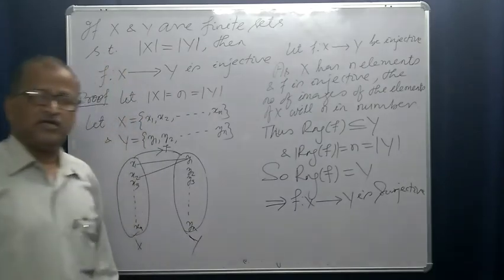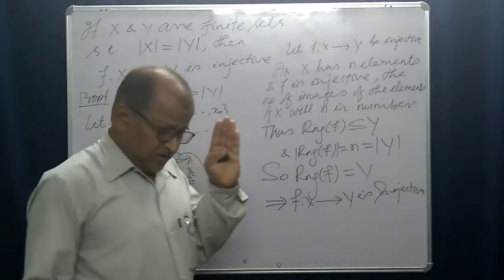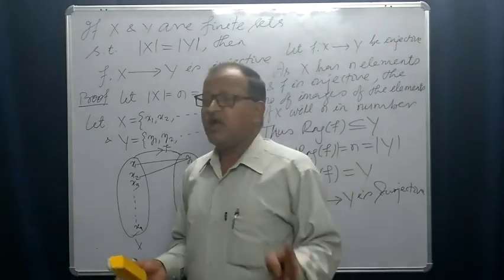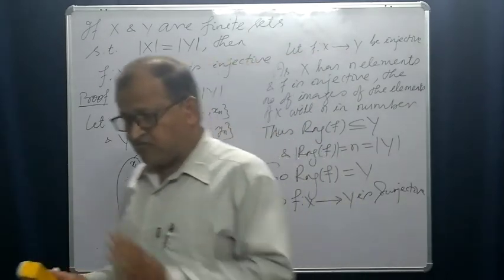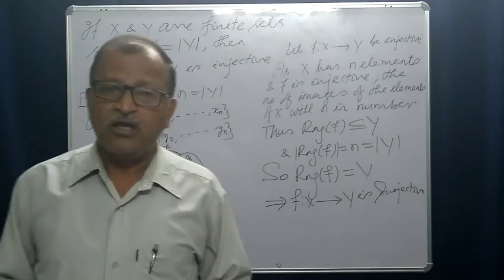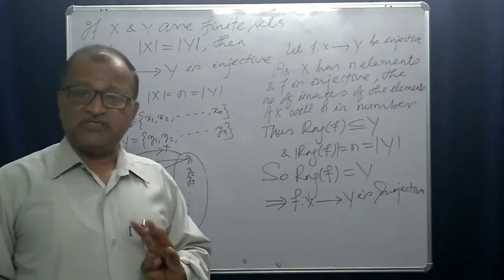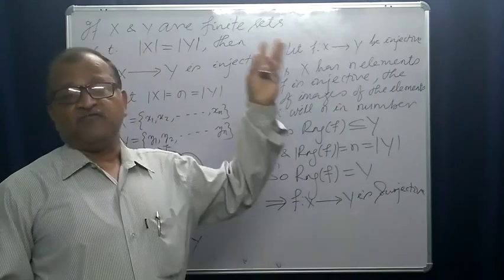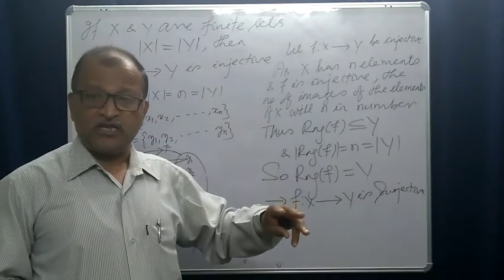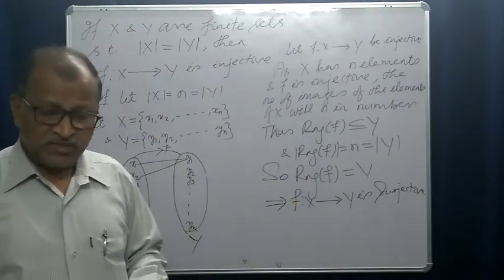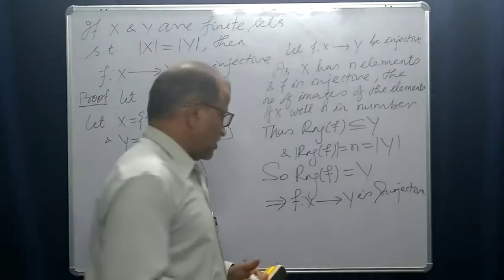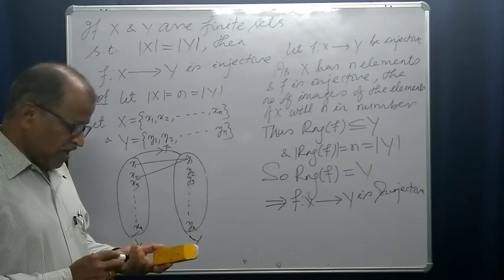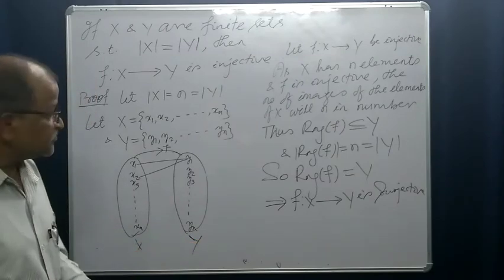Surjective. So thus, if f is a function from one finite set to another finite set, and the cardinalities of both the finite sets are equal, then if f is 1, 1, then it must be onto, and if f is onto, then it must be injective or 1, 1. Okay, this is the thing. Now we will go to another concept.